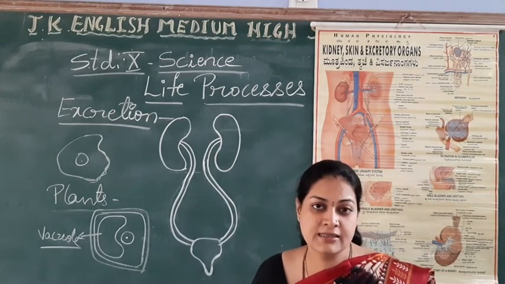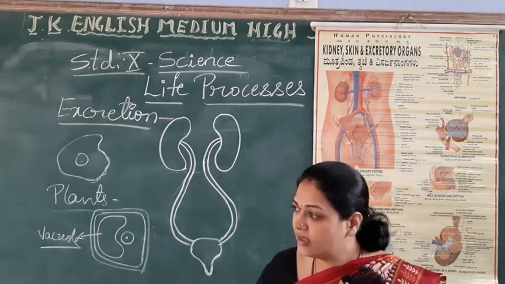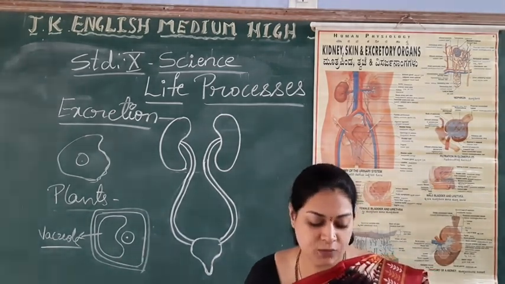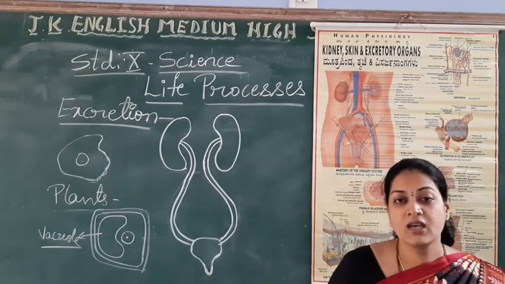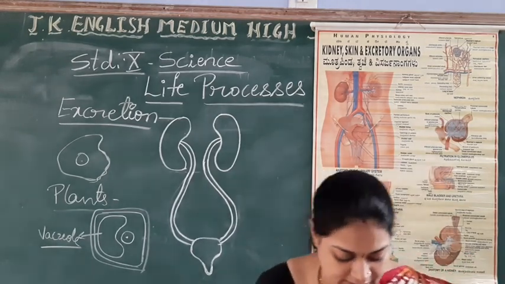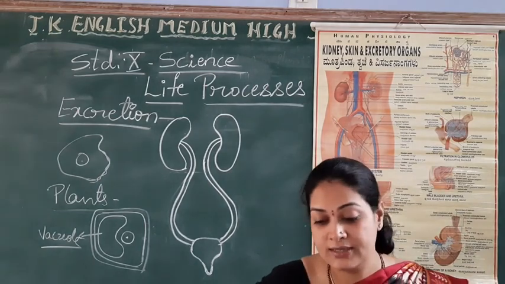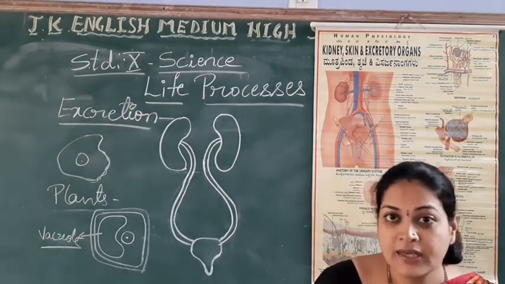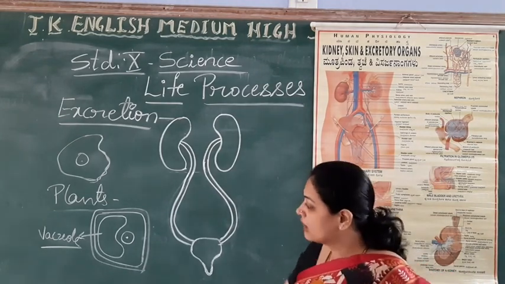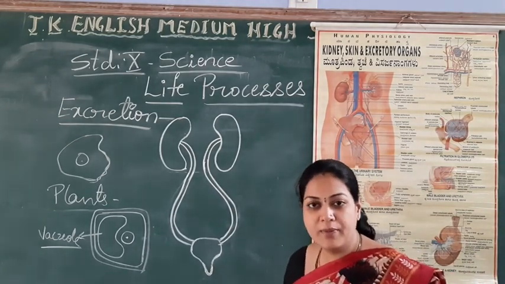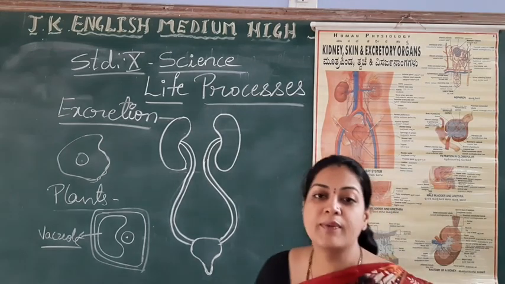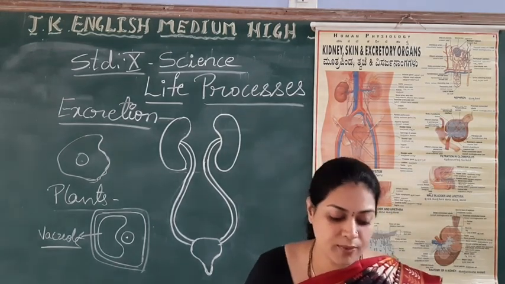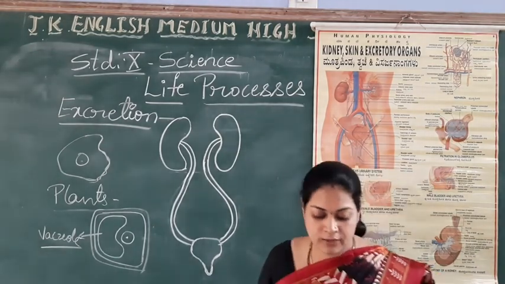Then resins and gums, even they help to excrete waste materials from the plant body. And there is one more method, that is excretion of waste materials into the soil. So by all these processes, it may be with the help of stomata like transpiration, by cellular vacuoles, by resins and gums, or by eliminating directly to the soil, right?